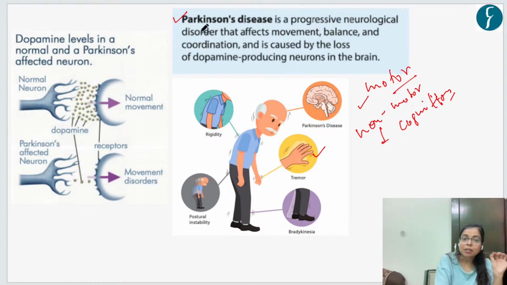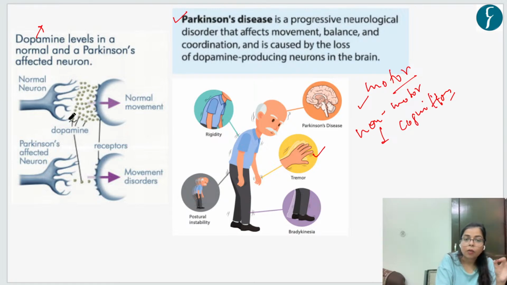In Parkinson disease, it is related to lowering the dopamine levels in any human. What is dopamine? Dopamine is a hormone and also a neurotransmitter. When there is a lower level of dopamine in the nervous system of an individual, that person is most likely to suffer Parkinson disease in future.